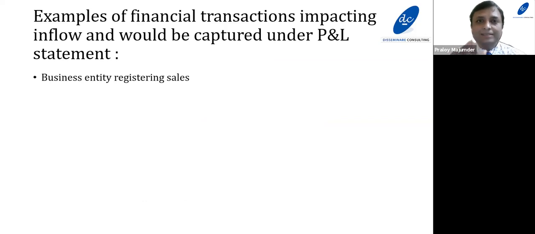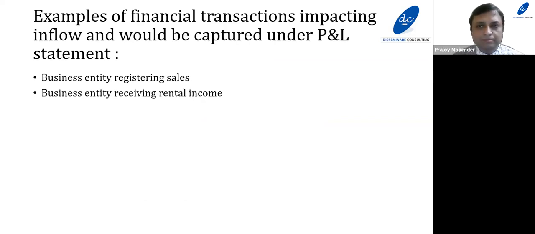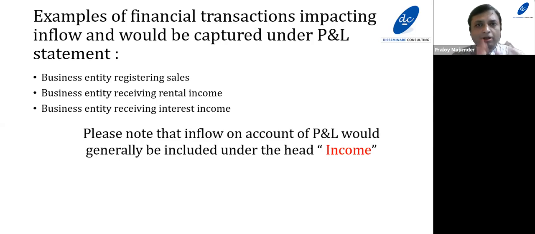There are a couple of other examples which would be booked under the head profit and loss, and the financial transactions have an implication of inflow of fund. A business entity registering sales, a business entity receiving rental income, a business entity receiving interest income. All these three financial transactions have an implication of inflow of fund which is permanent in nature, so they would be booked under the head profit and loss. Here I am making a point: inflow on account of profit and loss would generally be included under the head income.